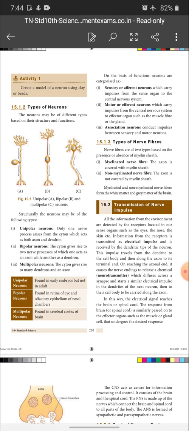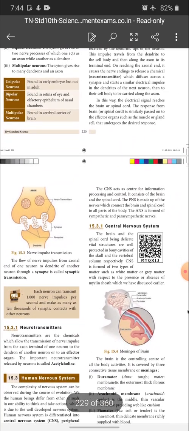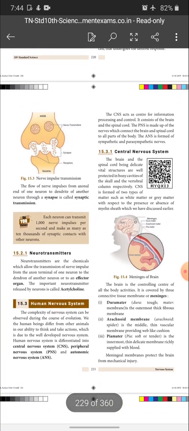How the impulse is transmitted across this gap is called transmission of impulse. The next topic is neurotransmitter, and after that the human nervous system. There are three types: central nervous system, peripheral nervous system and autonomic nervous system.